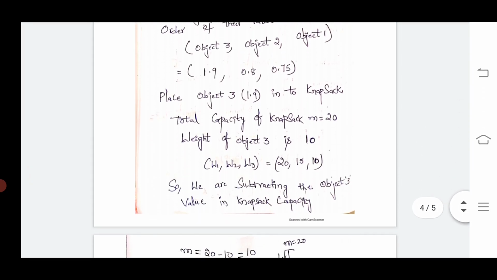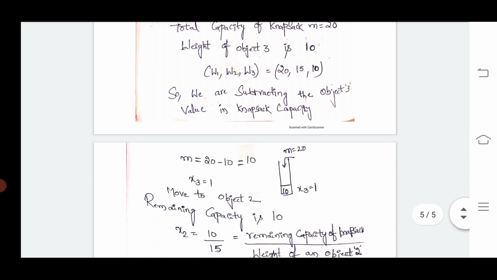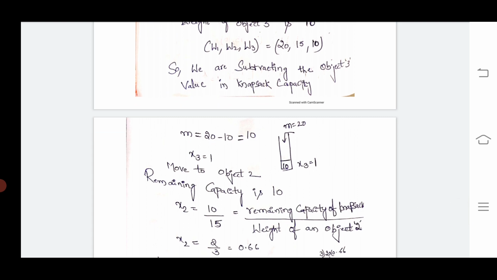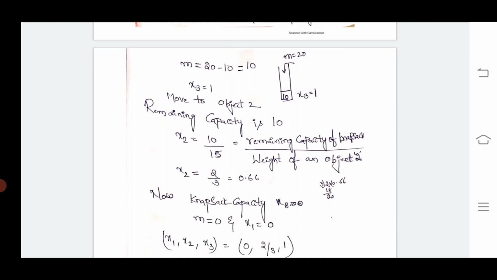The weight of object 2 is W2, which is 15 here, and the remaining capacity is 10. So x2 is equal to 10 by 15, which is 2 by 3, approximately 0.66.